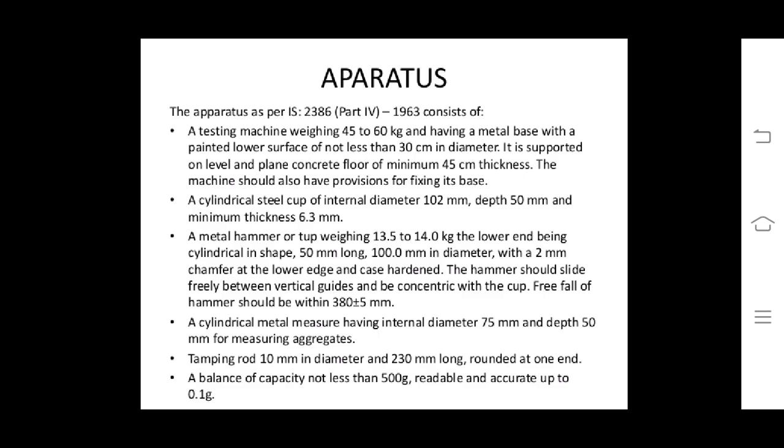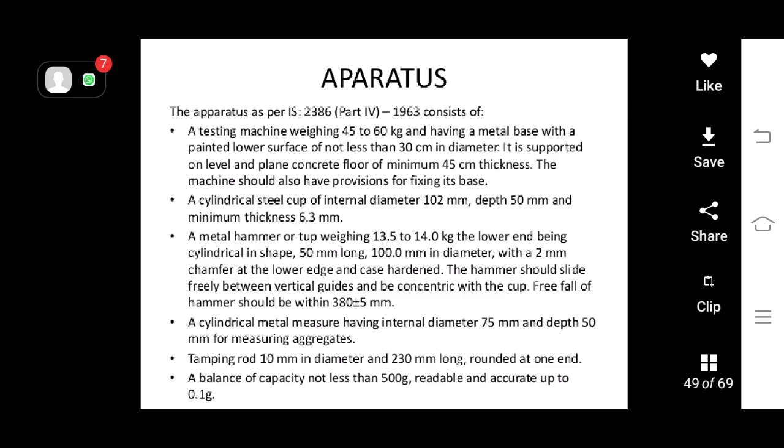The hammer should slide freely between vertical guides and be concentric with the cup. Free fall of hammer should be 380 plus minus 5 mm.